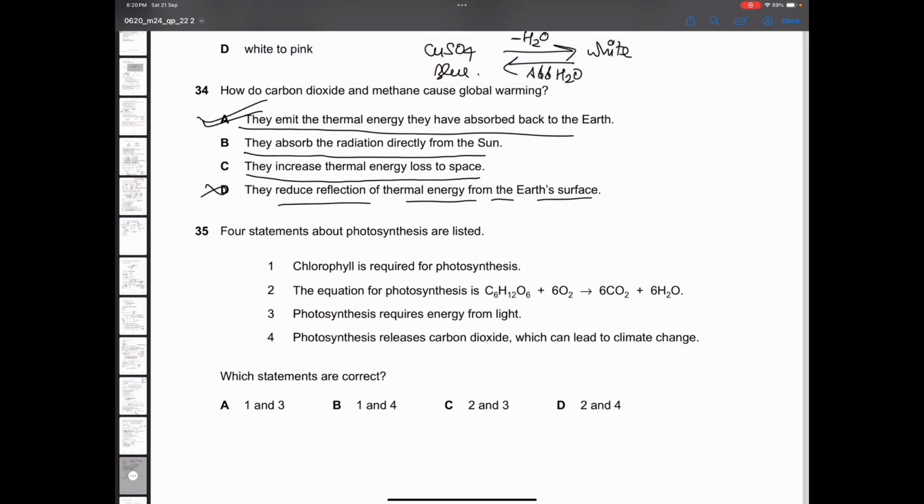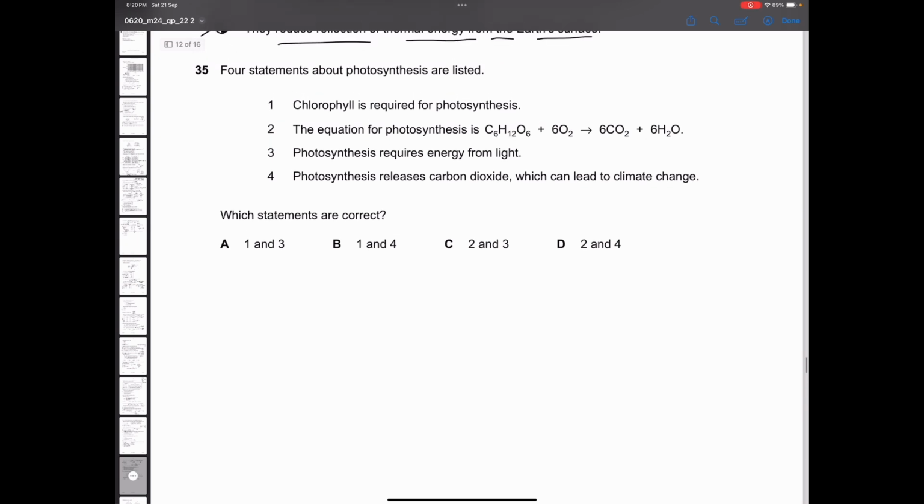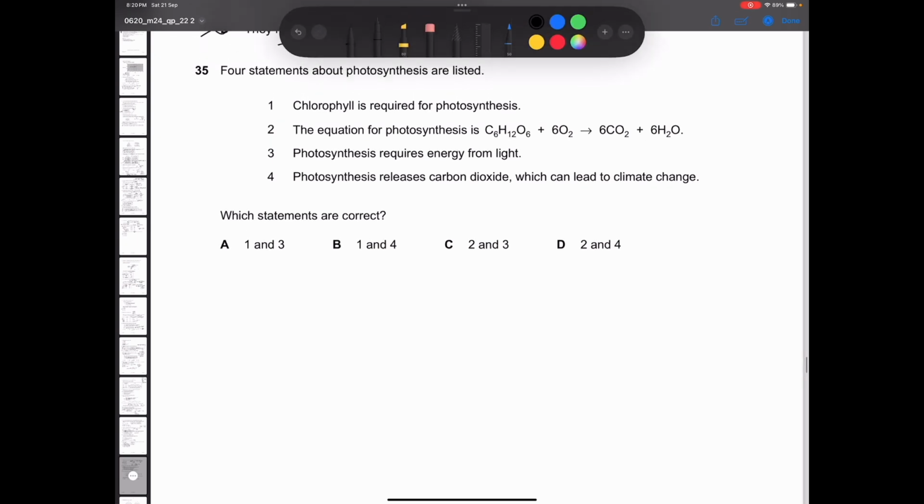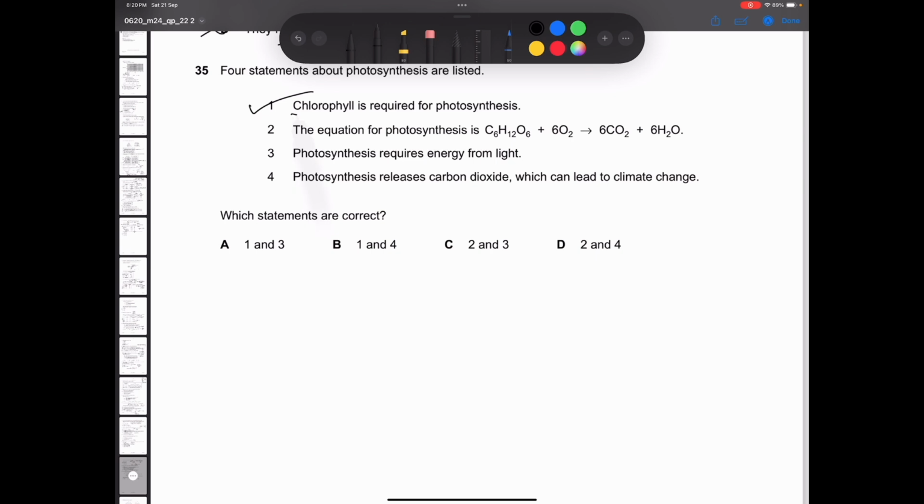Next question. Four statements about photosynthesis are listed. Chlorophyll is required. Yes, it is required. Why is it required? Because it provides green color first of all. It provides green color and it helps to convert the light energy from sun to the chemical energy. Light energy from sun to the chemical energy, chlorophyll helps in that. So chlorophyll is the most important one.